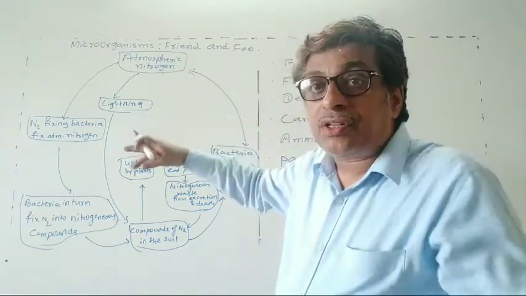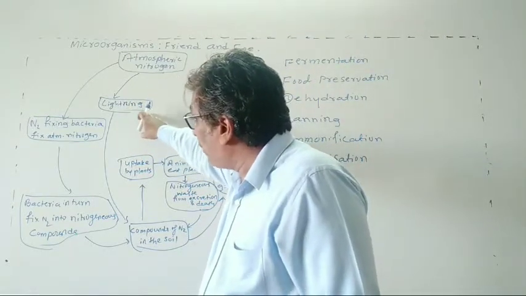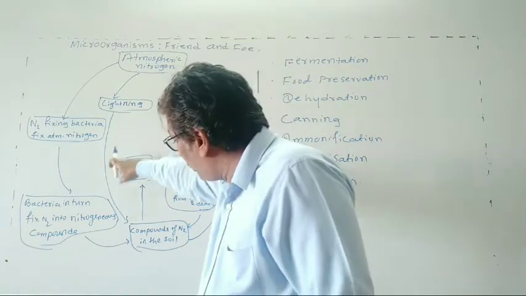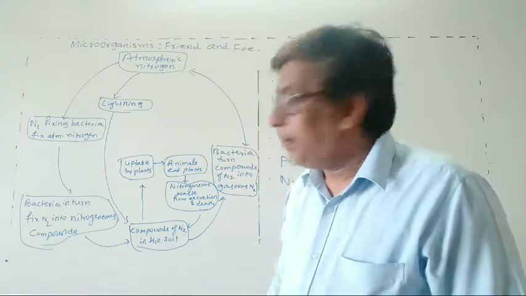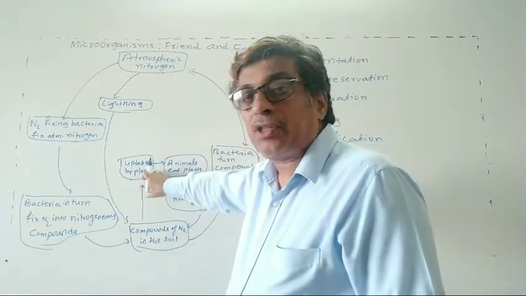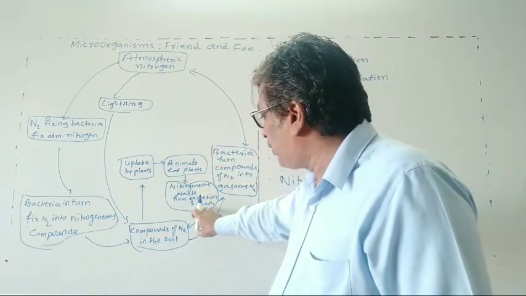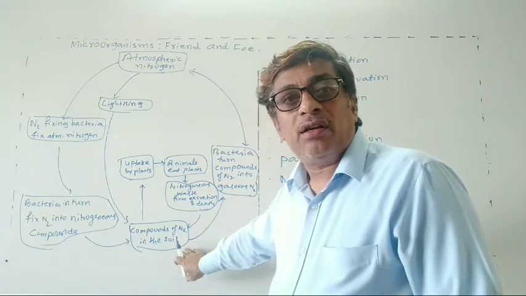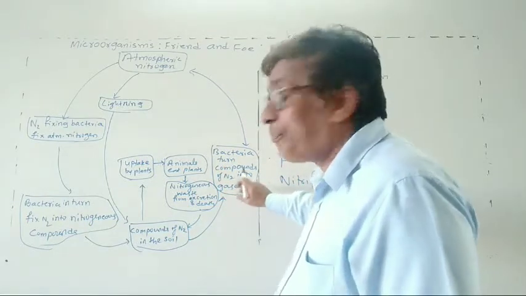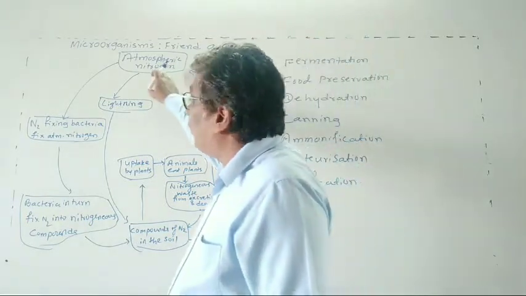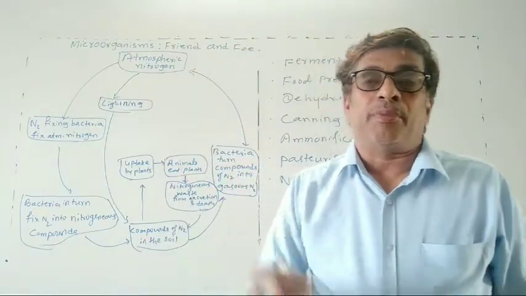Another way is by lightning, which also changes atmospheric nitrogen into compounds of nitrogen in the soil. Again plants take it up, then animals, and again through death or waste excretion it goes to the soil, and some bacteria change it into gaseous nitrogen, which comes back into the atmosphere. In this way the nitrogen cycle takes place.